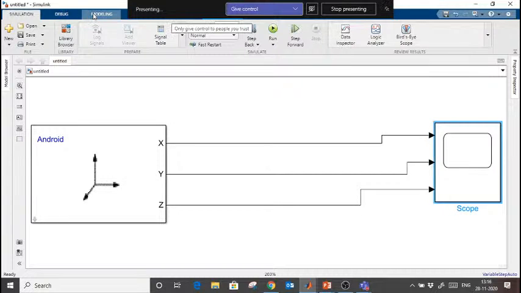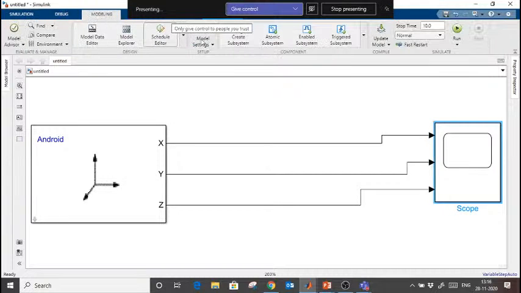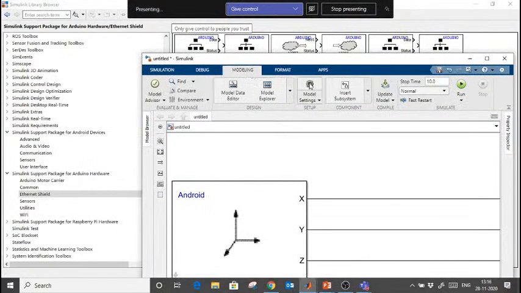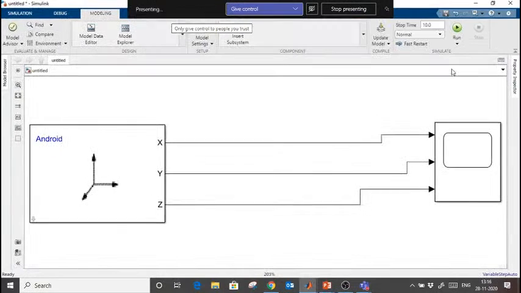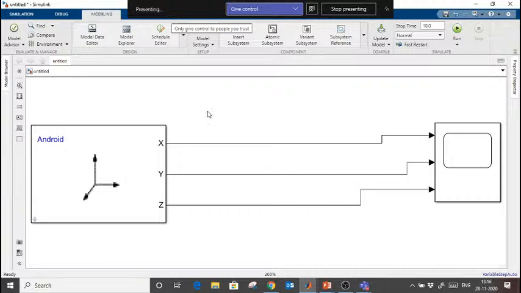So for this we will go in modeling, and from here there is a model setting. Here is the model setting. Okay, so it is still opening.